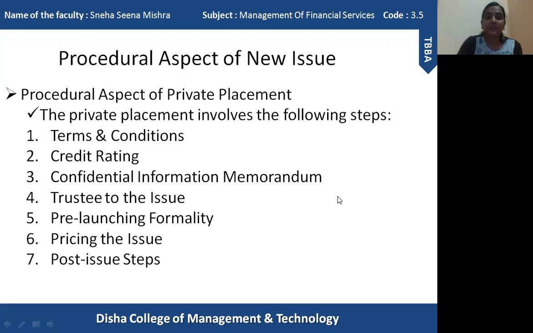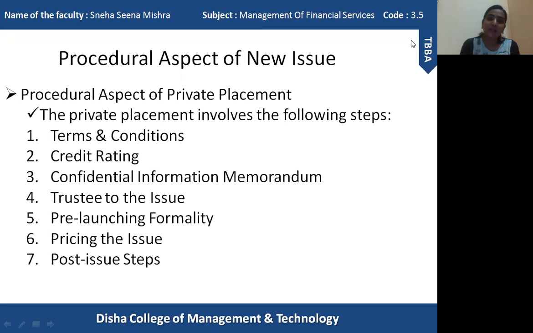The next one is the confidential information memorandum. That is the third step in the private placement. So while issuing shares, a prospectus is created where information about the shares issued, total capital, meaning the total number of shares to be issued, and each and every detail about the organization is mentioned. In the same way, the confidential information memorandum contains information about the security, the private placement, the issue, the company, about each and every aspect related to the private placement. All the information will be mentioned in the confidential information memorandum, CIM.